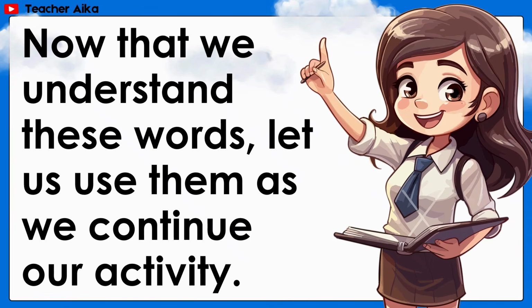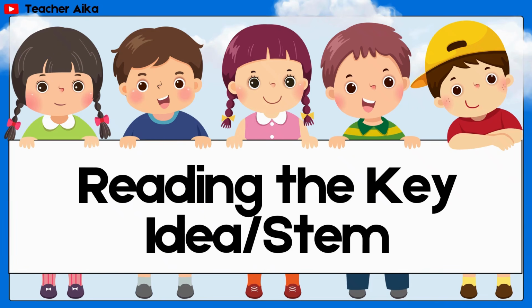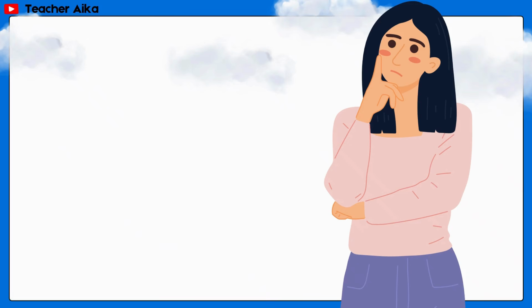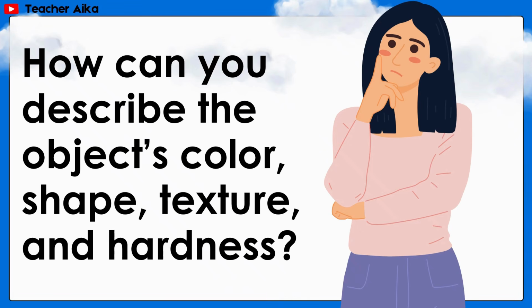Now that we understand these words, let us use them as we continue our activity. How can you describe the object's color, shape, texture, and hardness?